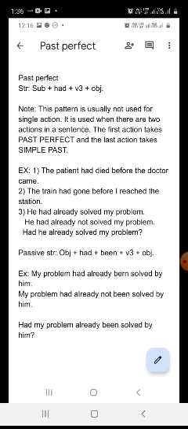Now you tell me, is it clear to everyone, or is there any doubt, or does anyone want to ask any question regarding this structure, regarding the concept of past perfect? Yes. If anyone wants to ask, he or she can ask freely without hesitation.